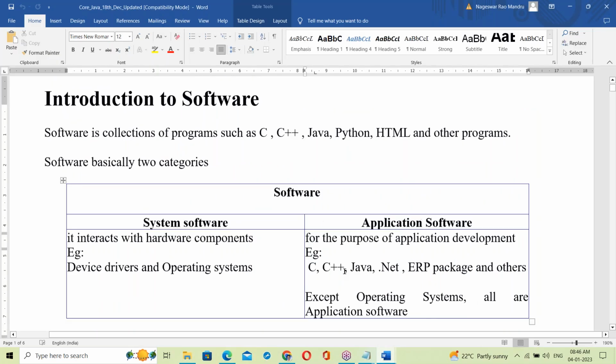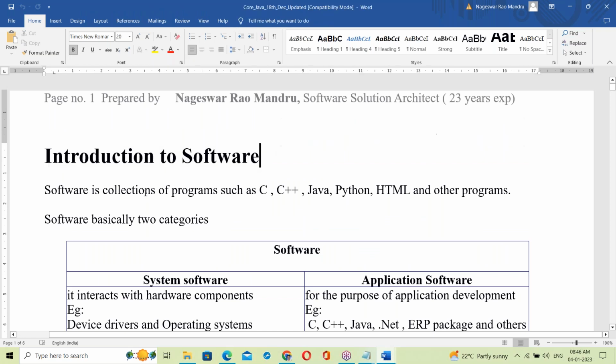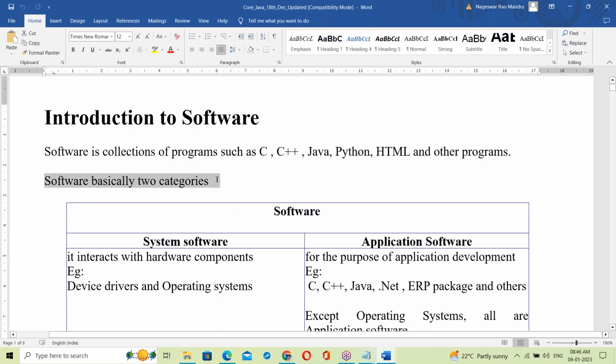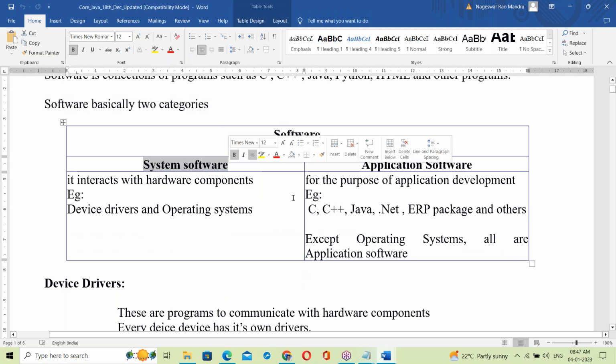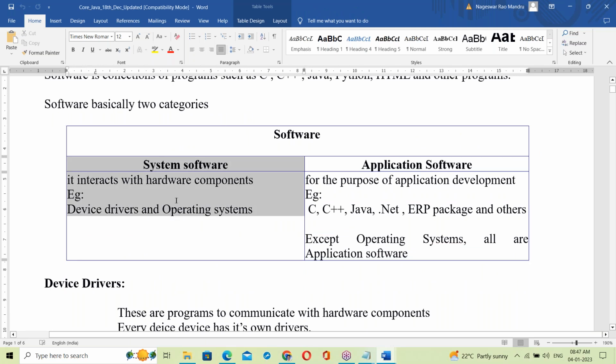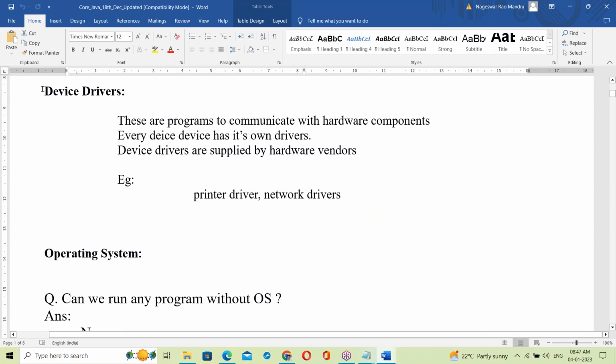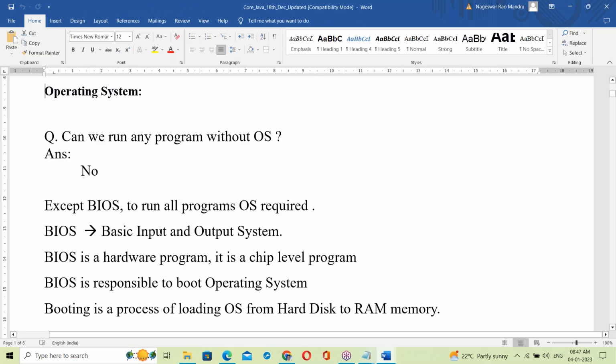Nothing is missing. Introduction to software. Software is a collection of programs like C, C++, Java, Python, HTML, and other programs. Software has basically two categories: system software and application software. System software interacts with hardware components. Application software is for the purpose of application development. The same thing is explained here.